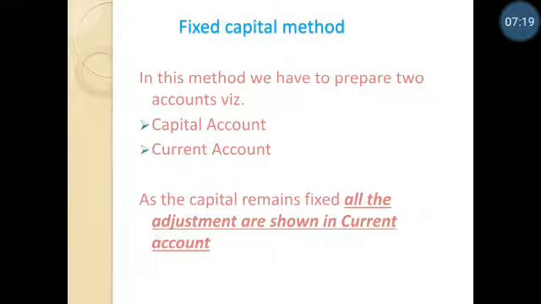If you consider the fixed capital method, the capital remains fixed. As the name suggests, the capital remains fixed. So all the adjustments in the form of drawings, interest on drawings, interest on capital, salary, etc. will be shown in a separate account called the current account. So in the fixed capital method, we need to prepare two accounts, the capital account and the current account.